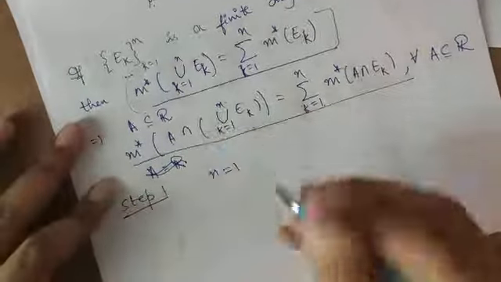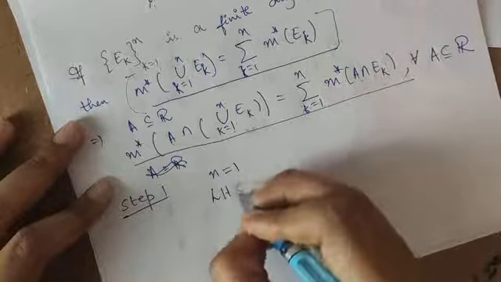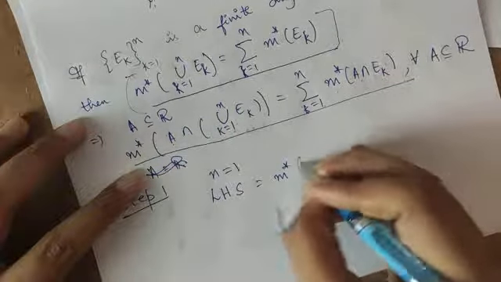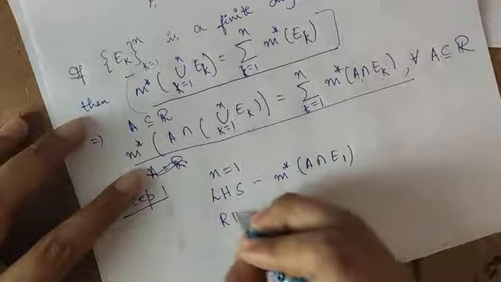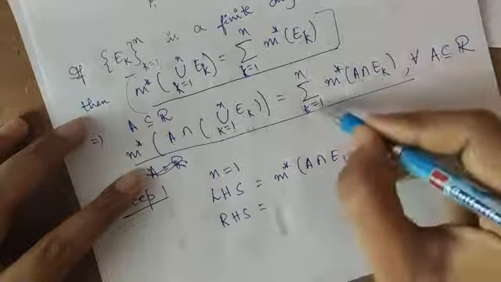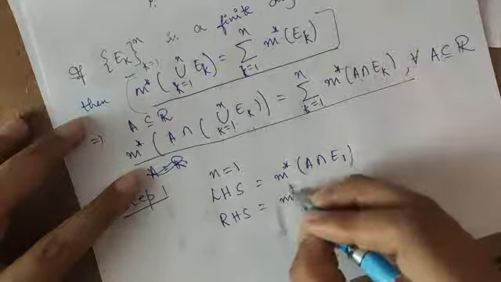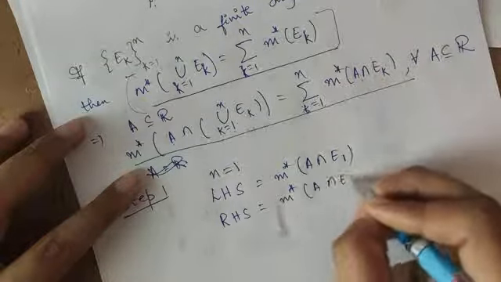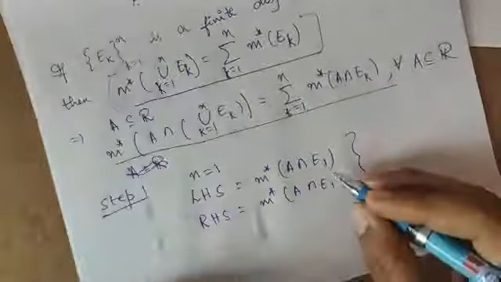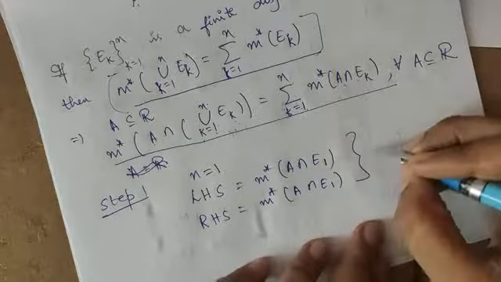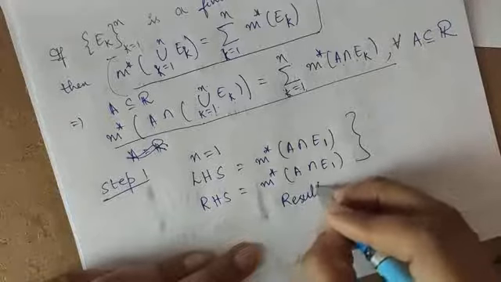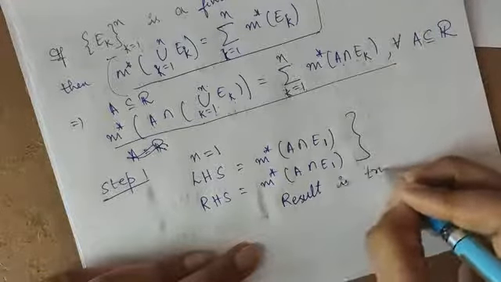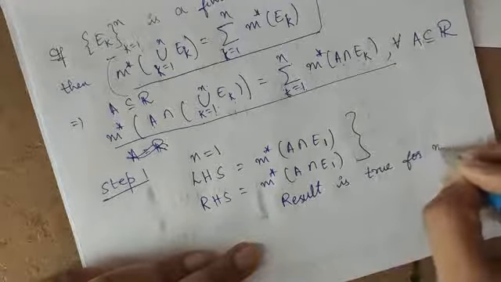What will happen to our left hand side? LHS becomes m star of A intersection E1. RHS, since k varies from 1 to 1, it will be m star of A intersection E1. Since LHS and RHS are both equal, I can say that the result is true for n equal to 1.